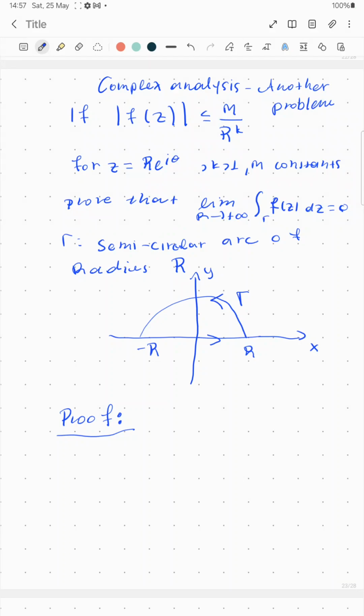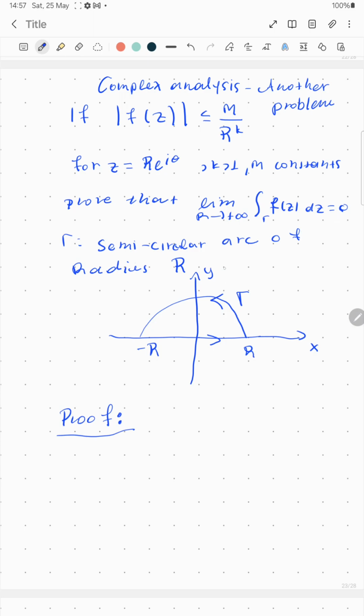Here we have another interesting problem in complex analysis. If the modulus of the function f of z, which is a complex valued function, is bounded by this quantity here, where z is r times e to the power of i theta, and M and k are constants, we need to prove that the limit of this integral as r goes to infinity is equal to 0.